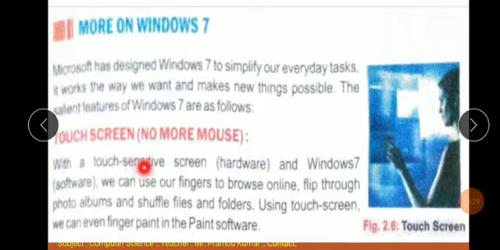With a touch sensitive screen hardware and Windows 7 software, we can use our finger to browse online, flip through photo albums and stuff files and folders. Using touch screen, we can even finger paint in the paint software. It means Windows 7 provides a touch screen facility just like in your mobile. You can use a finger to play any audio, video, create any folder like this. So you can also use touch screen in Windows 7.